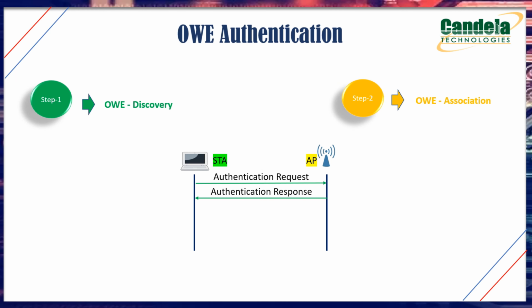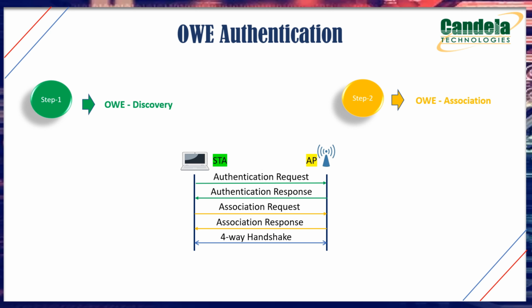Step 2, OWE association. In this, the station sends the association request to the AP which contains the public key of the station in the Diffie-Hellman parameter. After that, the AP returns the association result to the station which contains the public key of the AP in the Diffie-Hellman parameter. After the public key exchange between the station and the AP is completed, then the pairwise master key will be generated. That is the final key for the communication. After that, the station will perform the four-way handshake to determine the key that is used for the communication.